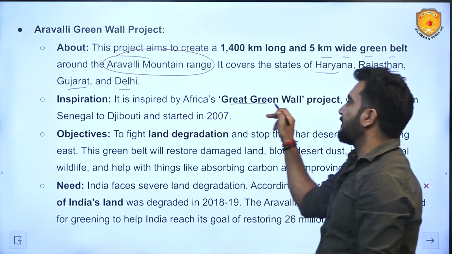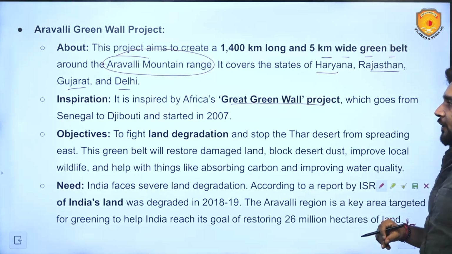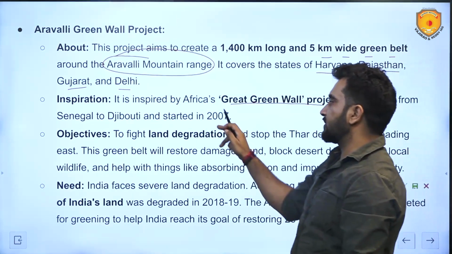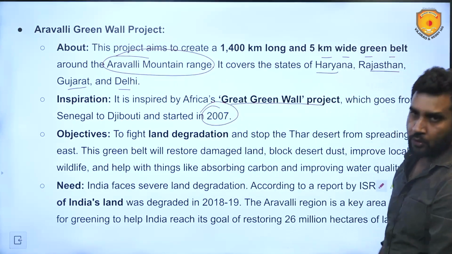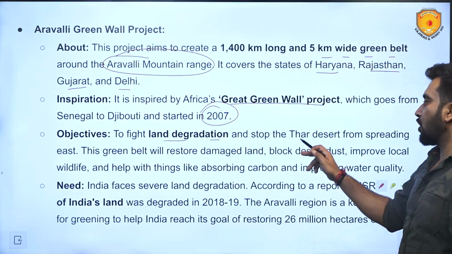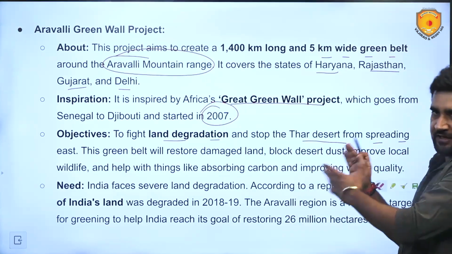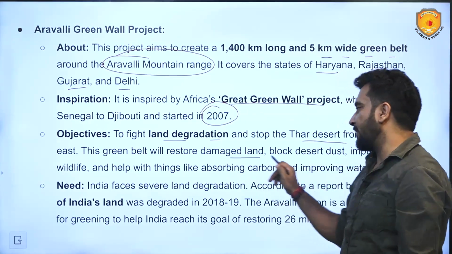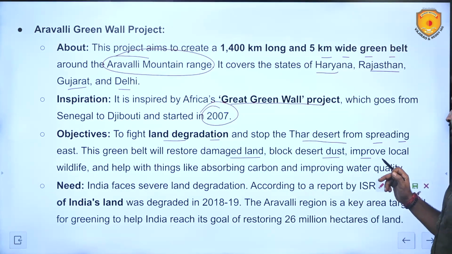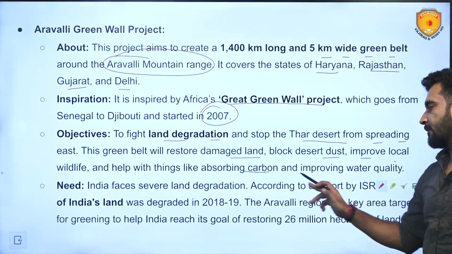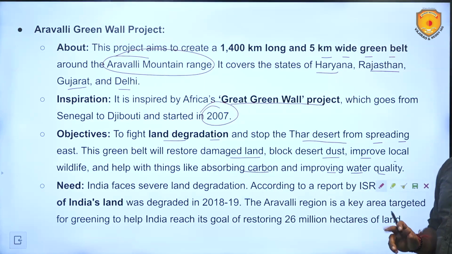Inspiration: it is inspired by Africa's Great Green Wall project. Now in Africa also, such a project was there, Senegal to Djibouti, and started in 2007, and it led to afforestation. Objectives: to fight land degradation and stop the Thar desert from spreading east. So this is what I already told you. This green belt will restore the damaged land, block desert dust, improve local wildlife, and help with things like absorbing carbon and improving water quality as well.